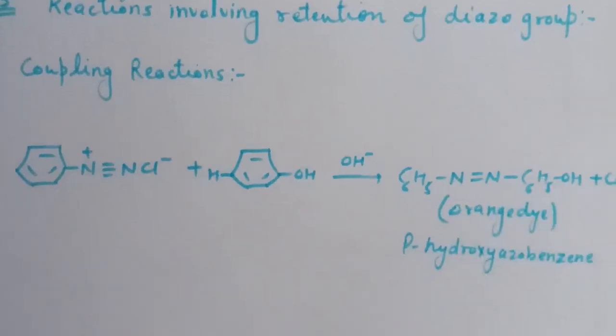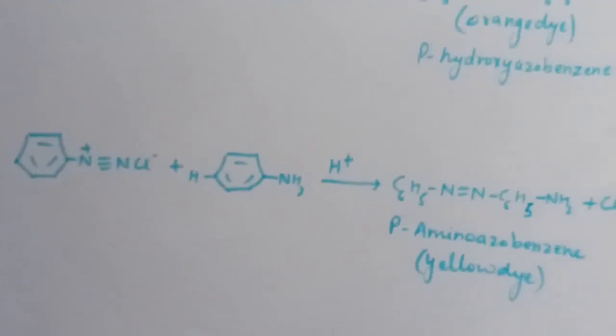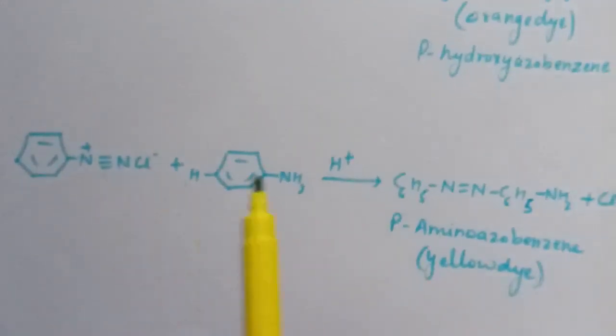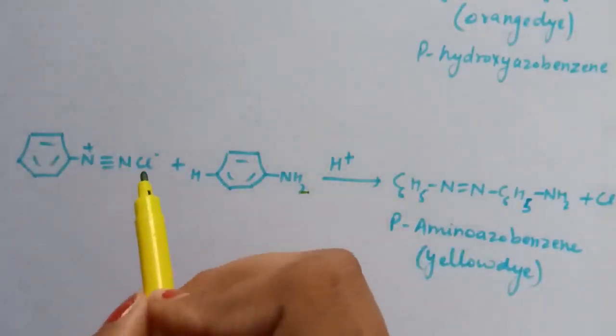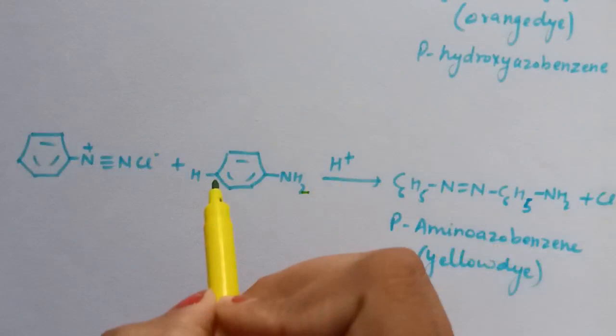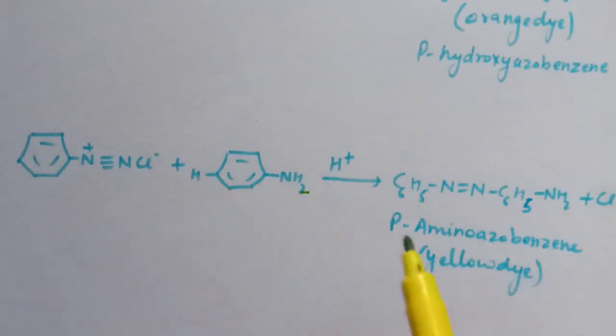Similar reaction can take place with aniline. Reaction of aniline with benzene diazonium chloride in presence of H+. This position is the para position. So here para-aminoazobenzene is formed, and this is a yellow color dye. And these types of reactions are known as coupling reactions. So this is all about diazonium salts.